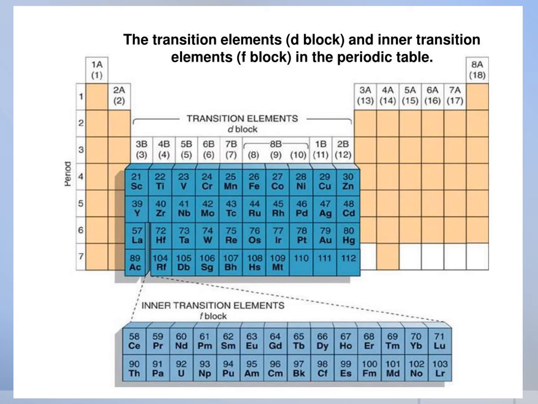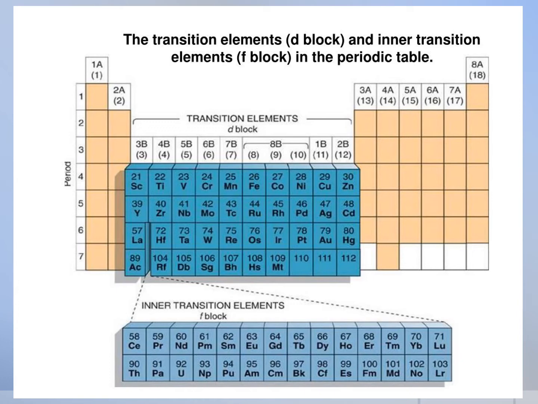They occupy the central position of the periodic table between S and P block elements, and their properties are transitional between highly reactive metals of S block elements and P block elements, which are mostly non-metals.